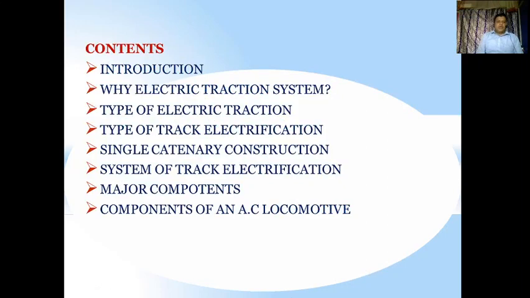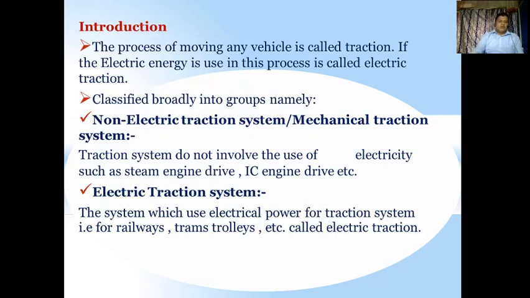Next, why electric traction system, types of electric traction system, types of track electrification, as well as single catenary construction and system of track electrification. It is important to know about the system of track electrification, and also to know the major components, and the components of an AC locomotive should be understood first. So let us see one by one.